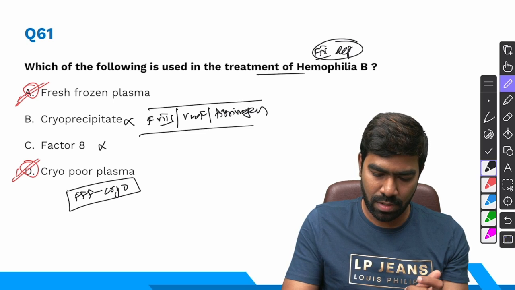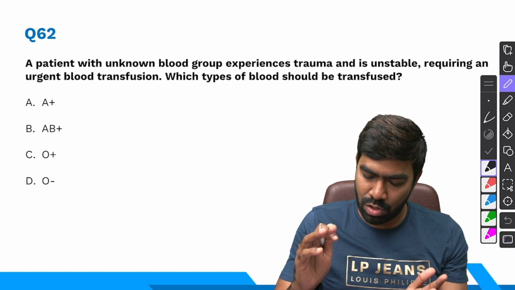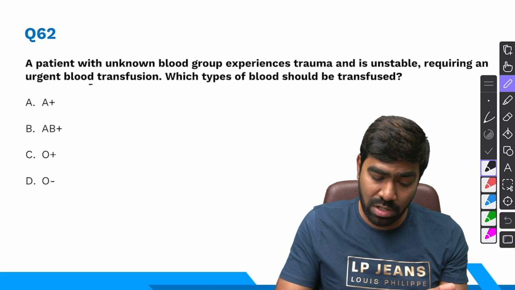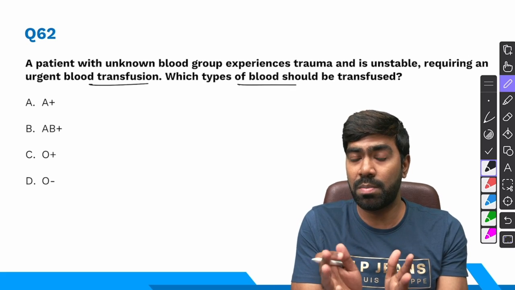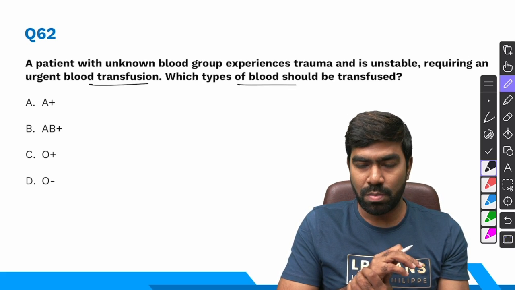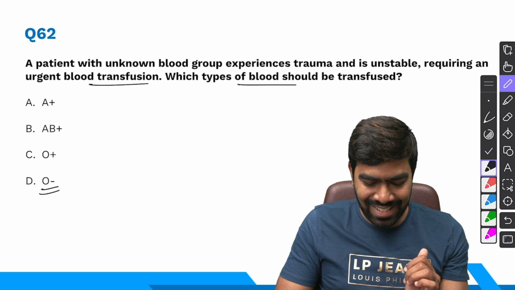Moving to 62nd question, a patient with unknown blood group experiences trauma and is unstable, requiring an urgent blood transfusion. Which types of blood should be transfused? It's a multiple right answer type of a question. So remember, the universal donor is O blood group. The best is going to be O negative, but still you can use O positive.